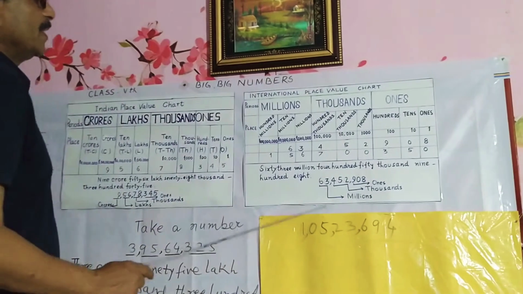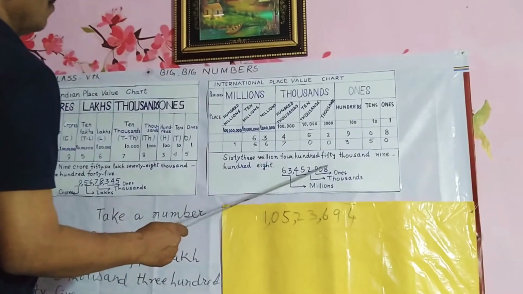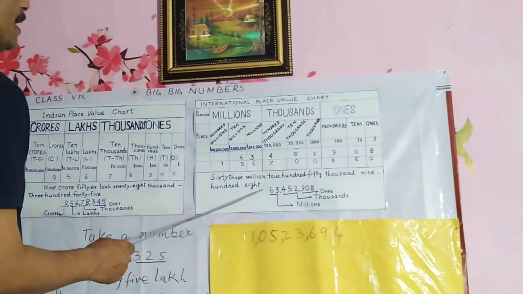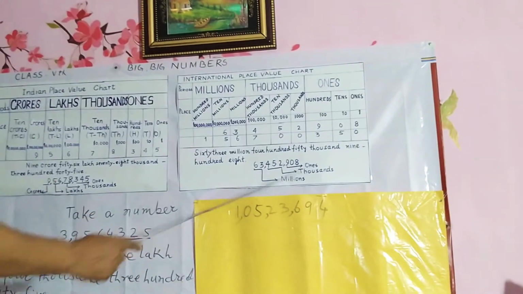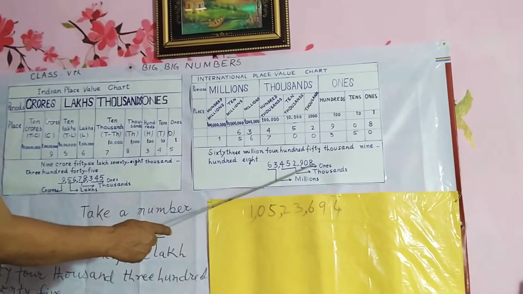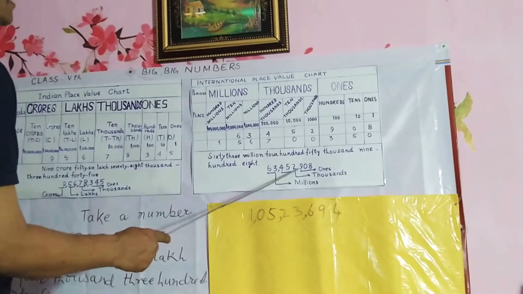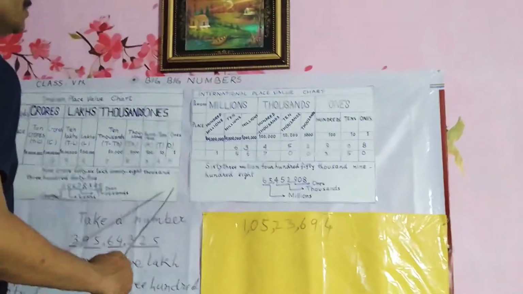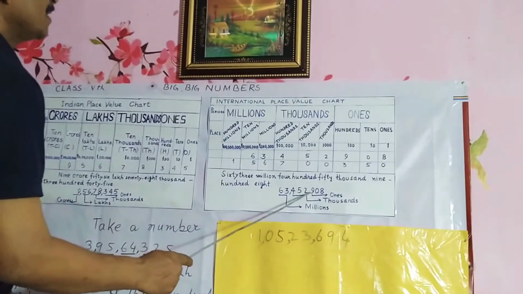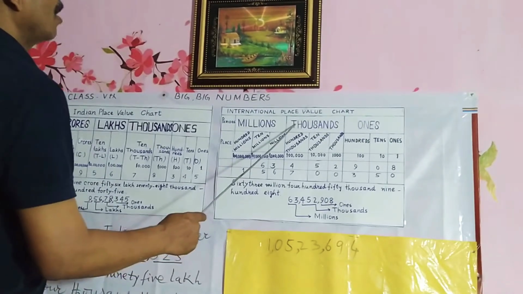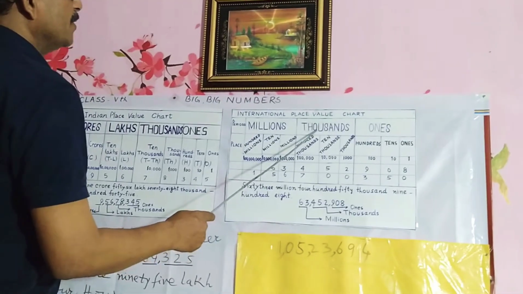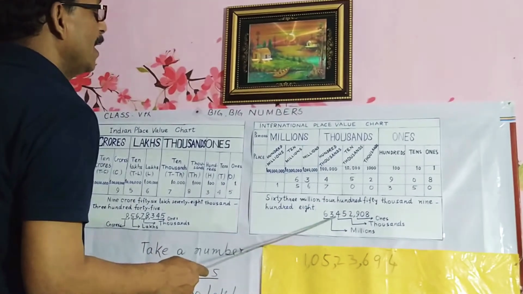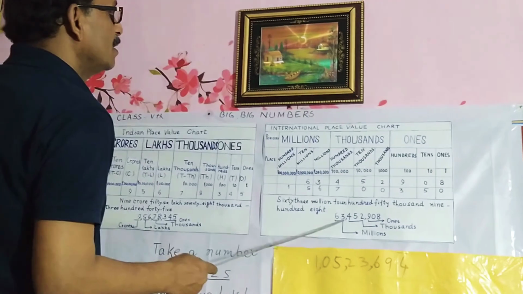Now take any number. As for example, there is a number of 1, 2, 3, 4, 5, 6, 7, 8 digits. So insert comma after 3 digits from the right hand side to the left. After 3 again, since under the thousands there are 3 places, so after 3 digits insert the comma, and after that there are 2 digits.